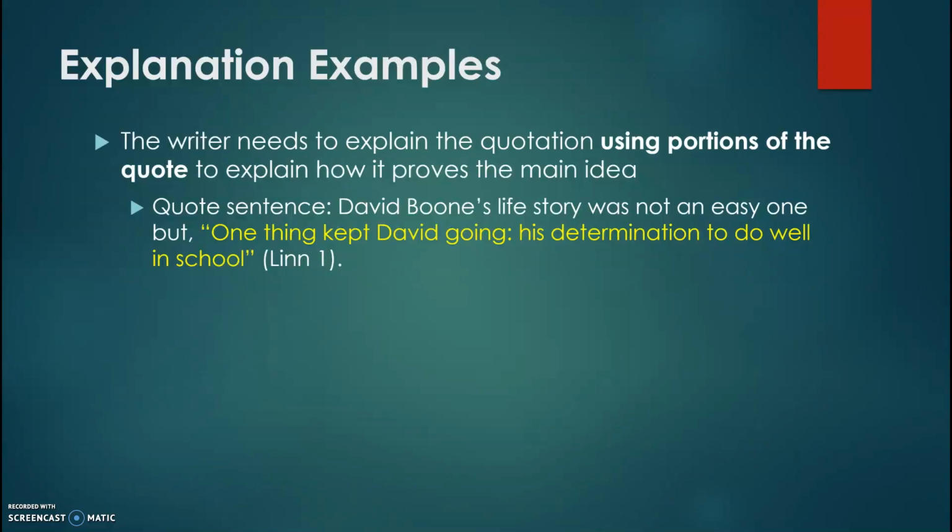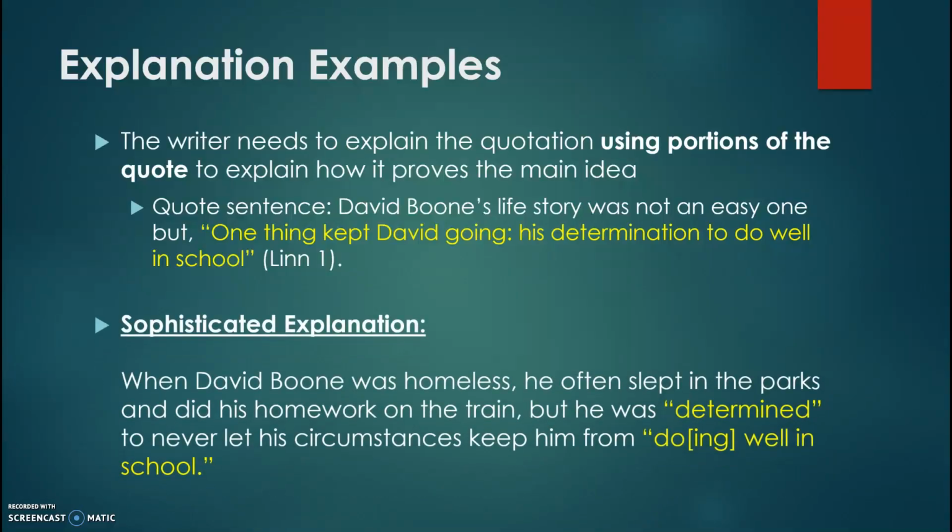So here's an example quote sentence we showed before. Now here's the sophisticated explanation using information from that quote. When David Boone was homeless, he often slept in the parks and did his homework on the train, but he was determined to never let his circumstances keep him from doing well in school.